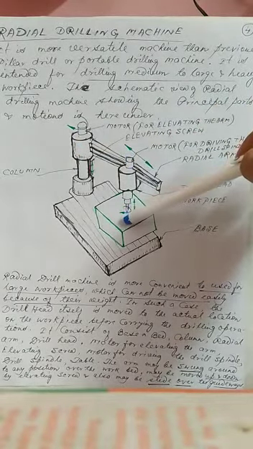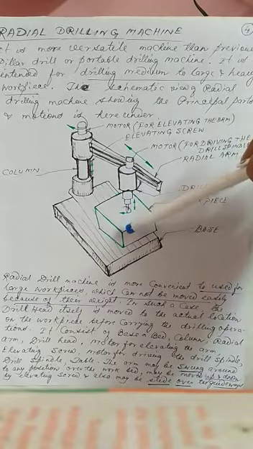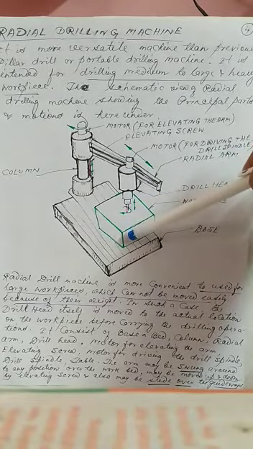So it is also a production machine and used in industry for making intricate shapes of operation and for holding large jobs which cannot be held in the pillar drilling machine. Okay. Now I am going to the specifications of the drilling machine.